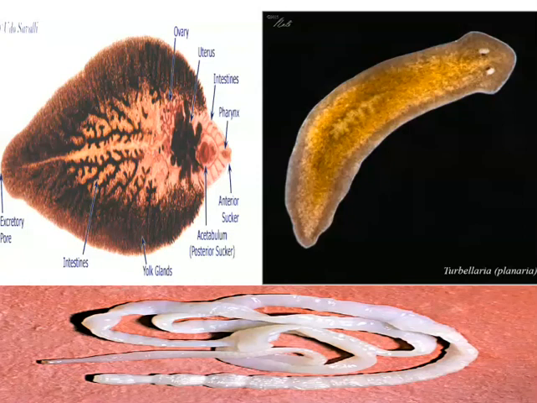And the last one is a very long endoparasite infecting the human being. Those who eat uncooked or raw meat, especially pork and duck meat, they get infected with tapeworm.